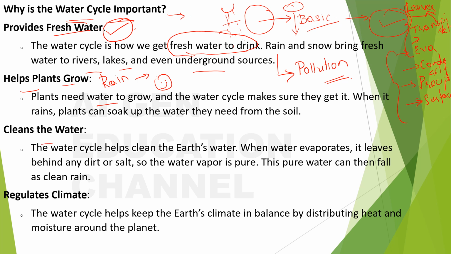Cleans the water. The water cycle helps clean the earth's water. When water evaporates, it leaves behind any dirt or salt. So the water vapor is pure. This pure water can then fall as clean rain.